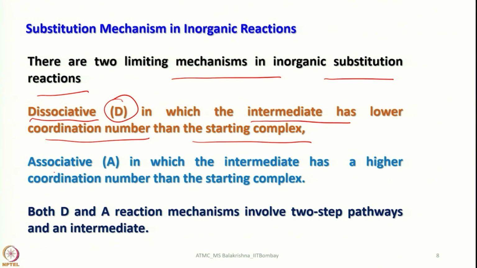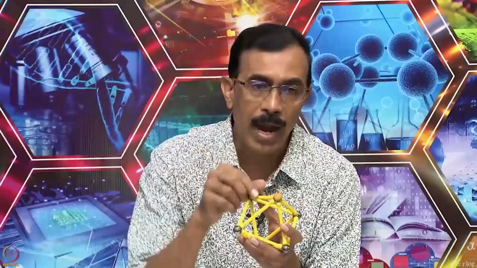And the second one is associative, denoted by the term A, the associative mechanism in which the intermediate has a higher coordination number than the starting complex. If the starting compound is, say, octahedral, the coordination number increases because in the intermediate the incoming or entering ligand will be added, so that there is an expansion of coordination number.